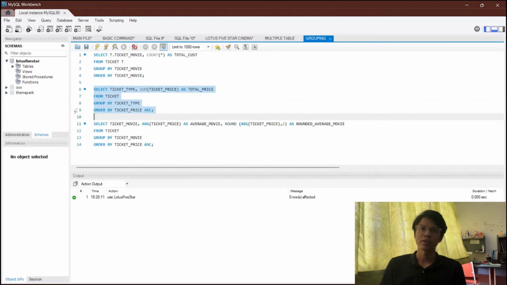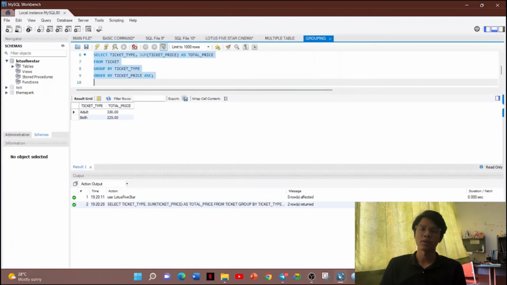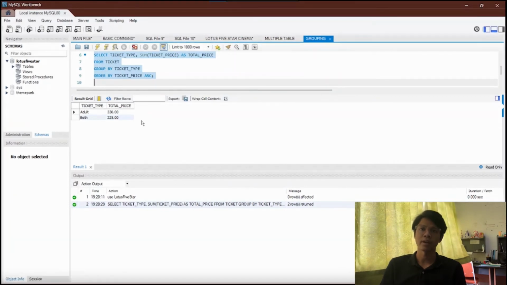In addition, sort the ticket price ascending. The way to display the output for this query is SELECT ticket_type, SUM(ticket_price) AS total_price to sum up the total of the price for each ticket type, FROM ticket, because we retrieve data from the ticket table, GROUP BY ticket_type, ORDER BY ticket_price ASC, since the question requires sorting the ticket price ascending.